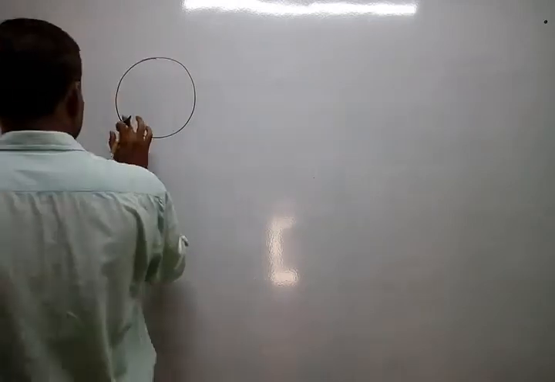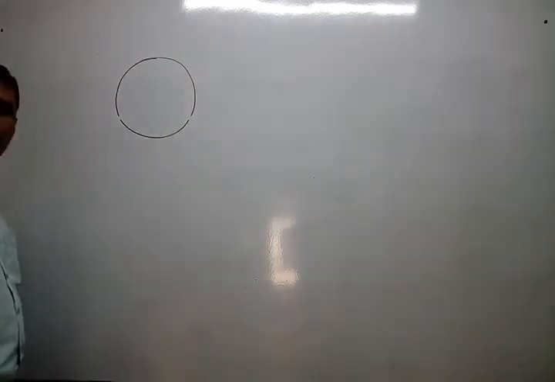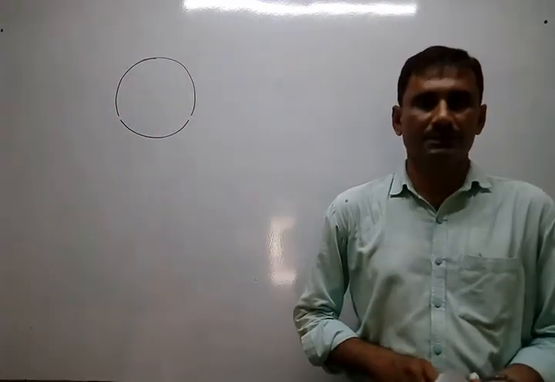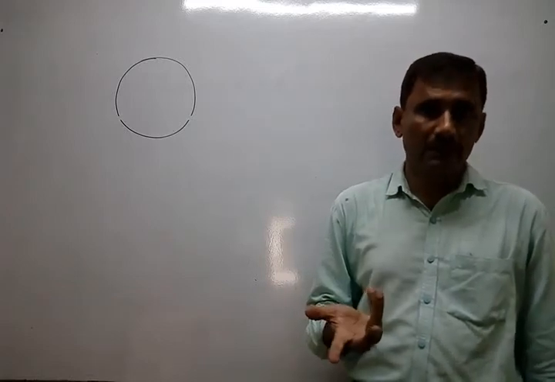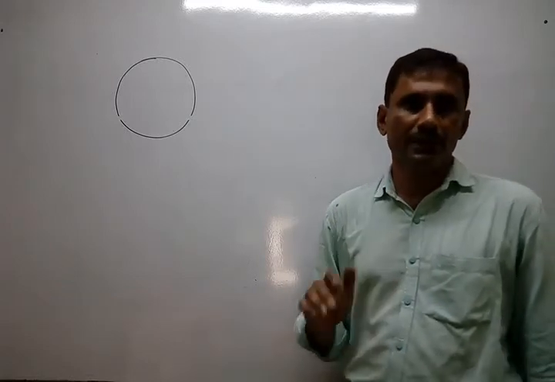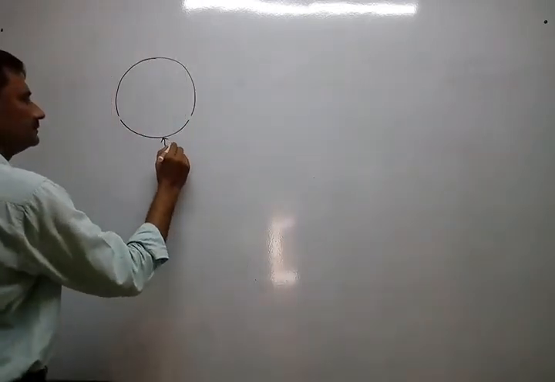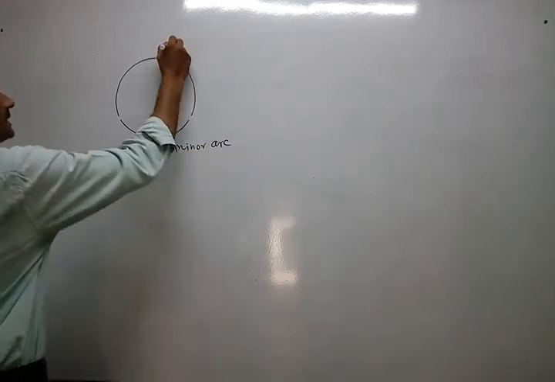So now suppose a part of the circumference, what is that? That is an arc. I told you any broken bangle is an arc. So this is the minor arc and this is the major arc.